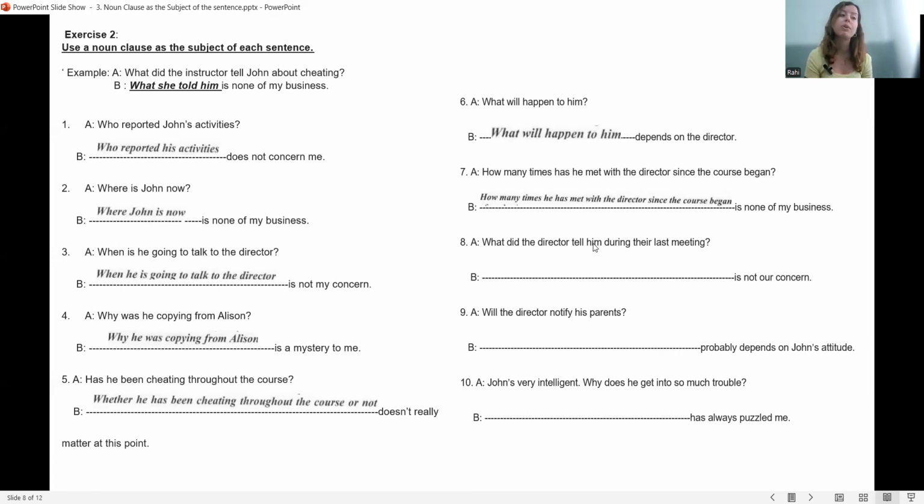What did the director tell him during their last meeting? As a noun clause, what the director told him. Here I have the verb did. So it tells me that I need simple past tense, right? So I need a sentence form. So I omit the auxiliary verb. So I need to change the main verb so the tense is understood in a noun clause. What the director told him during their last meeting is not our concern.